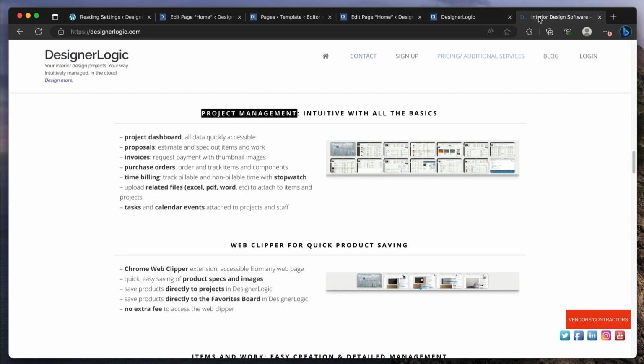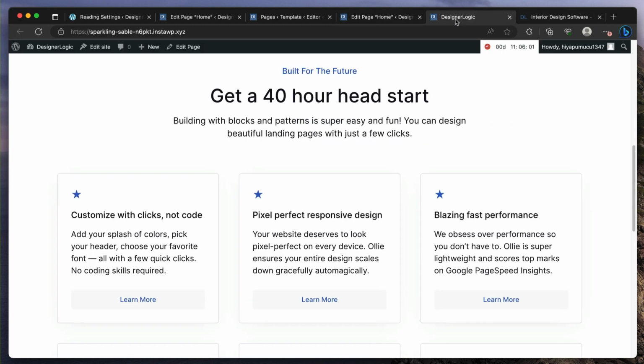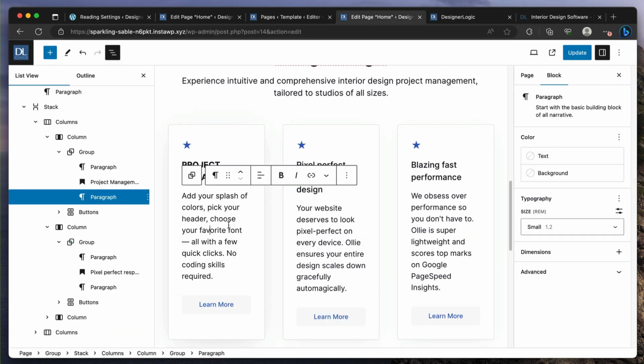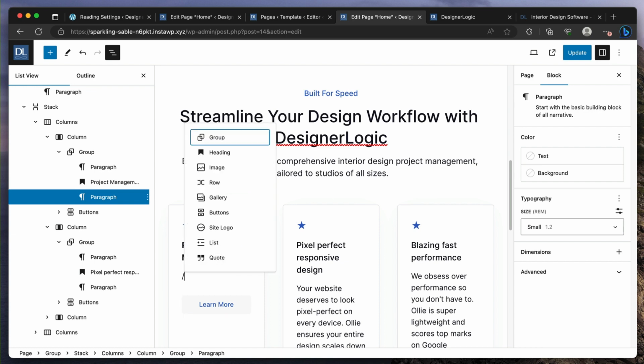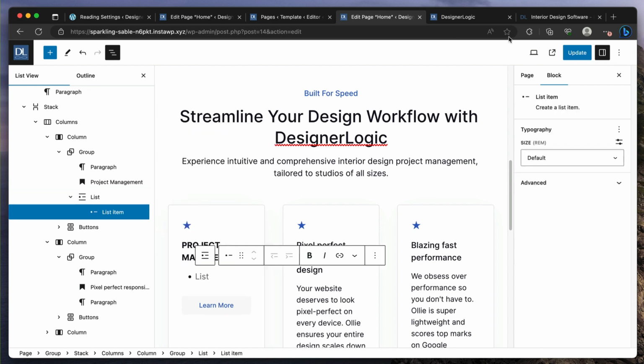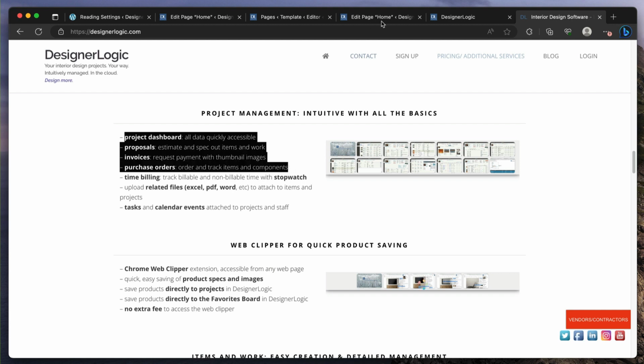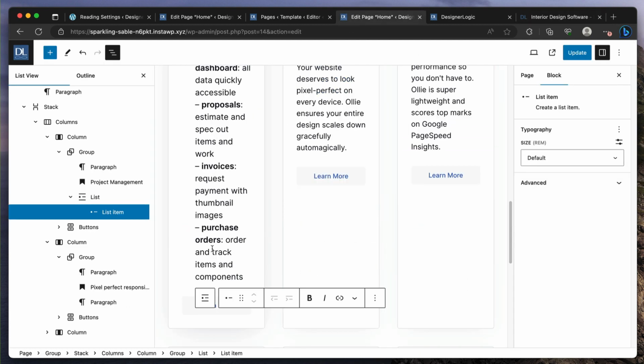So here you could do a list. Right now it's like text, but if you wanted to, it could be a list. Yeah, lists would be better actually. You could do a list and then grab these as an example.